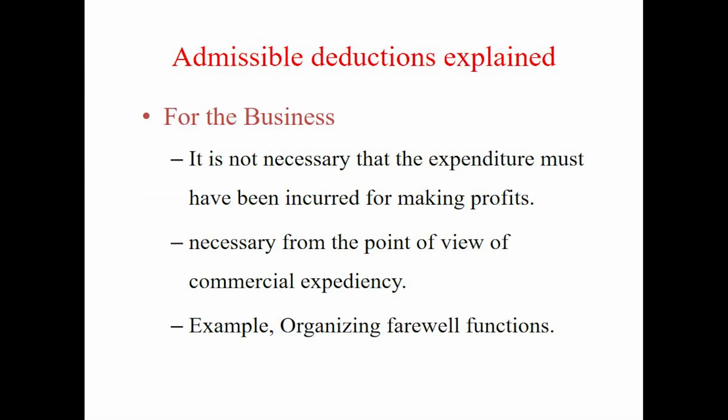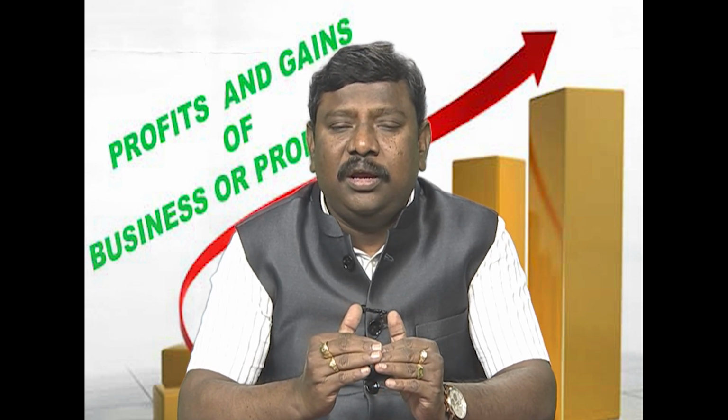It is not necessary that the business should have a series of transactions. Even a single transaction might result in a profit. That profit is taxable. So these are the general rules that you have to keep in mind when you actually try to calculate income from business or profession.